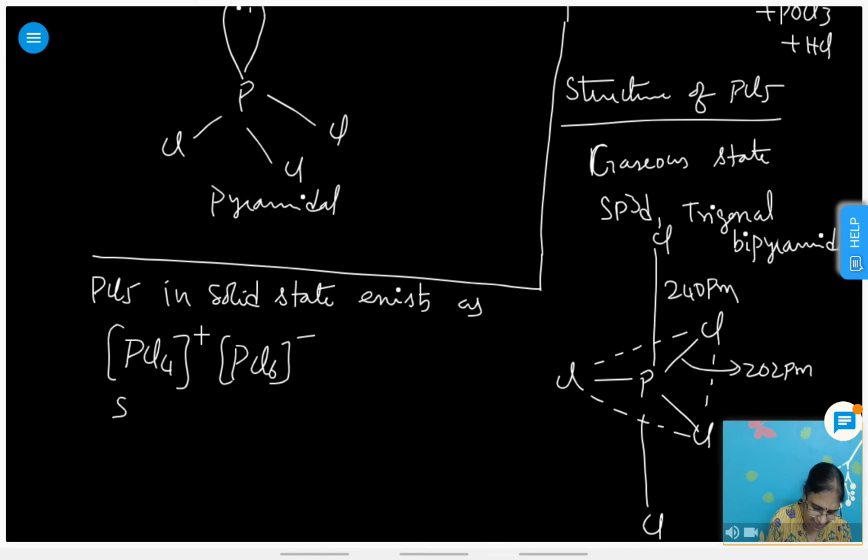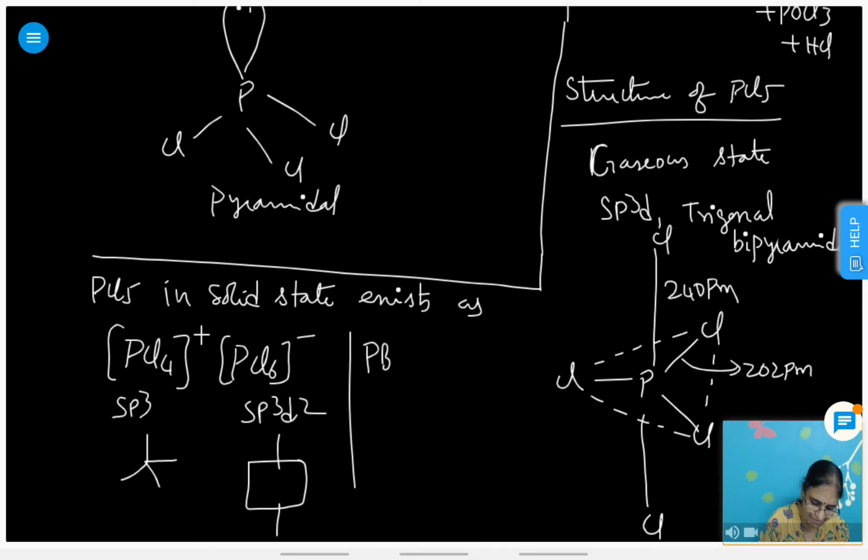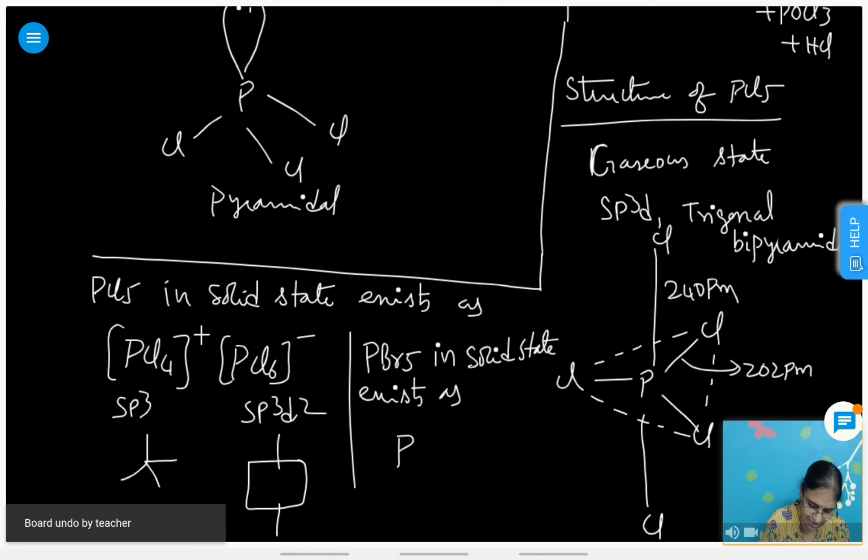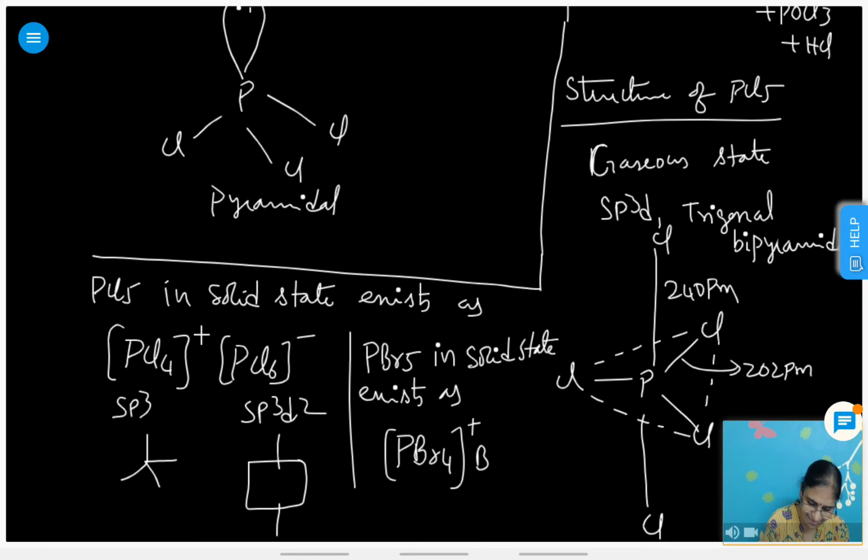PCl4 plus is sp3 hybridized with tetrahedral shape, and PCl6 minus is sp3d2 hybridized with octahedral shape. But PBr5 in solid state exists as PBr4 plus and Br minus.